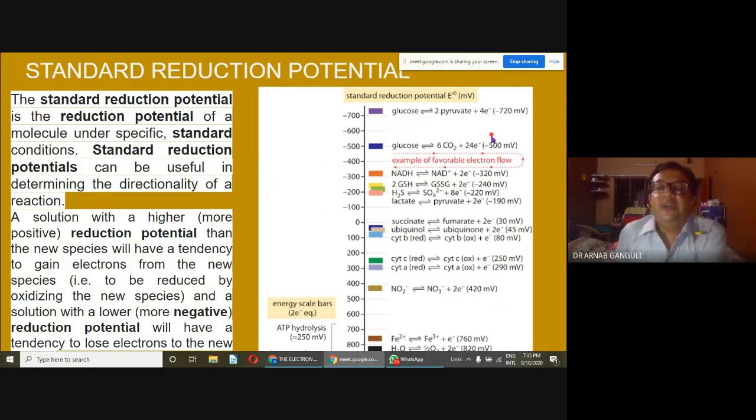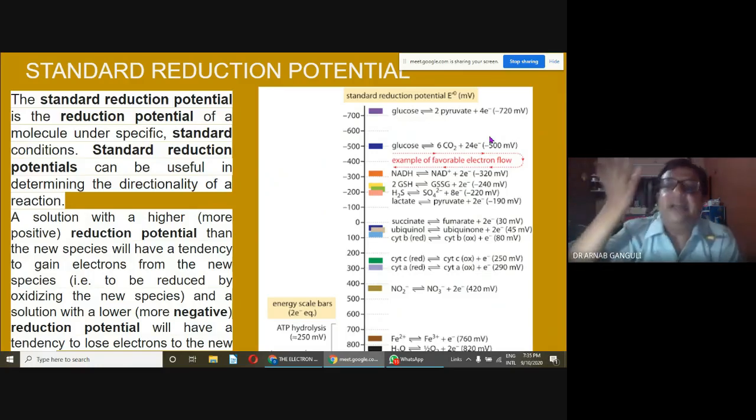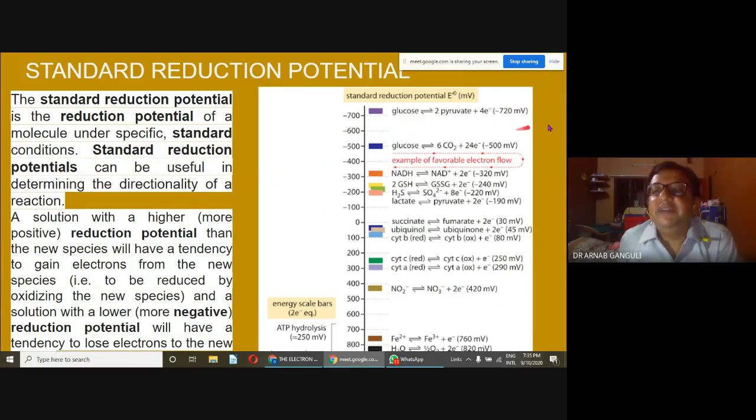Glucose to pyruvate, you will need some ATP to break down to give energy. Glucose will not get oxidized by itself. You need to give, say for example, 2 molecules of ATP for it to go to a higher state of glucose 6-phosphate. So it's minus 720 millivolts. Then glucose oxidation is minus 500, and below this, over here, this is the reaction direction, arrow. And from here, this is the favored direction.